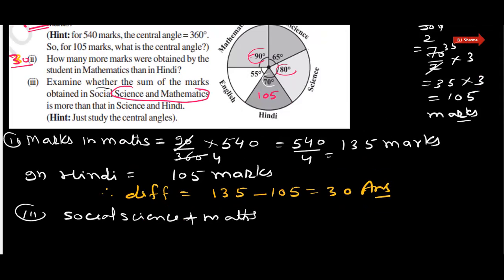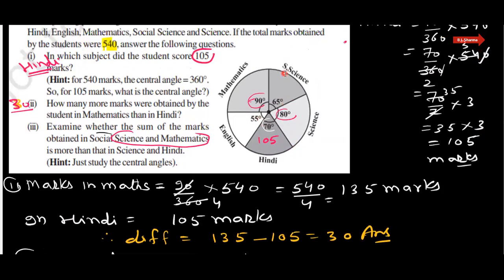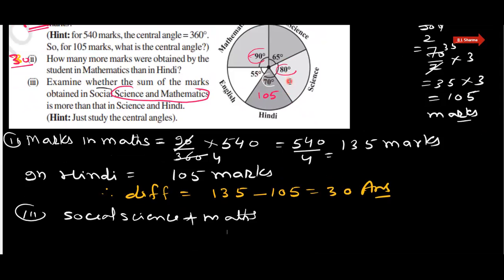देखिए, because here it is social science. Social science marks are 65 and maths are 90. So 65 plus 90, that is 135 degree.